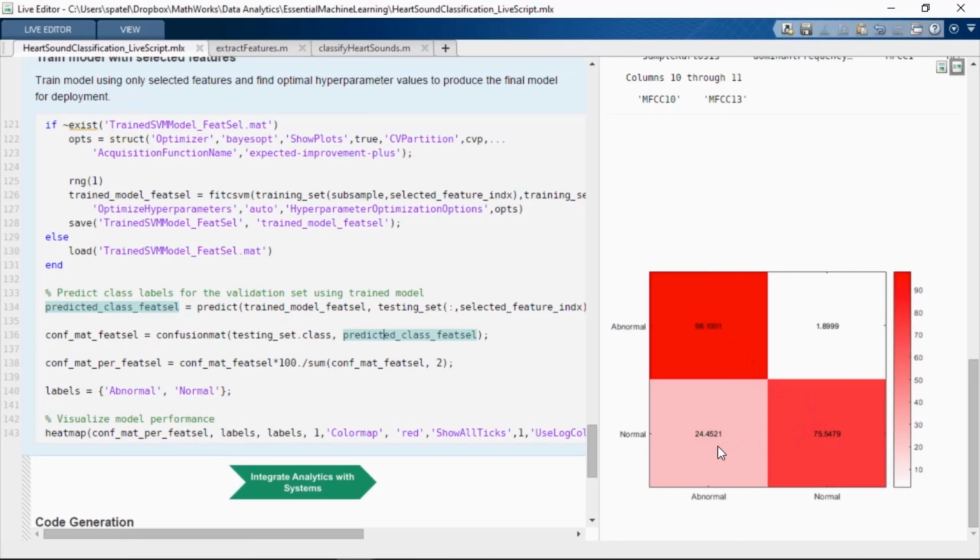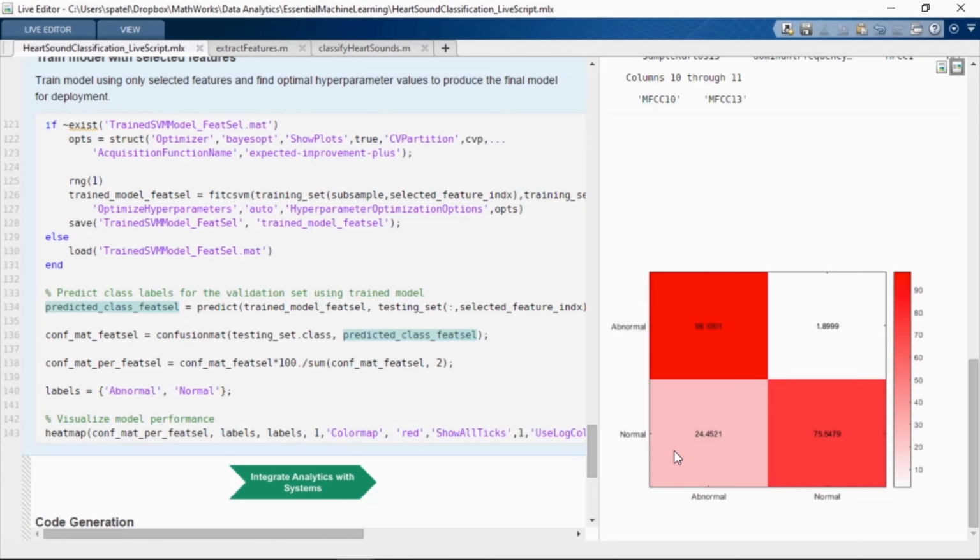It is able to accurately detect 98% of the abnormal cases and almost 75% of the normal cases. The 25% misclassification rate of the normal cases can be okay, as this is just a screening test, and these cases will be further evaluated by experts.